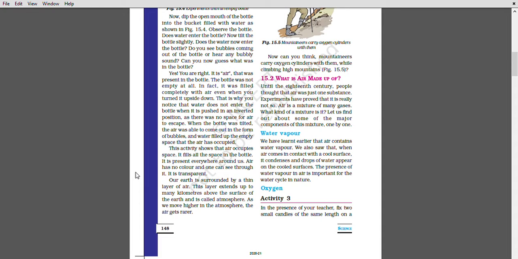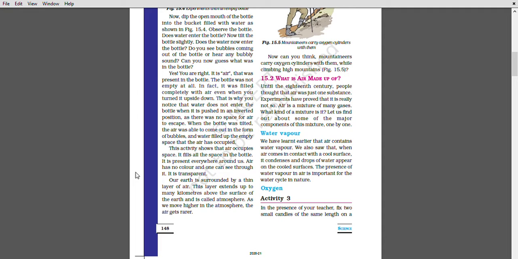तो people thought that air was just one substance. No, it is a mixture of gases and others. Now we read water vapor. We have learned earlier that air contains water vapor. We also saw that when air comes in contact with a cool surface, it condenses and drops of water appear on the cold surface.